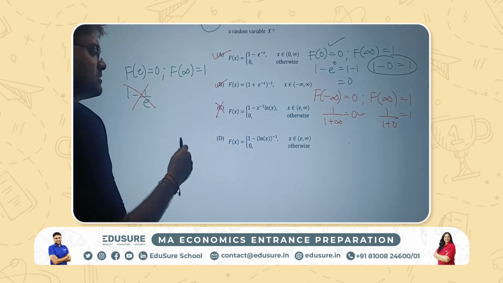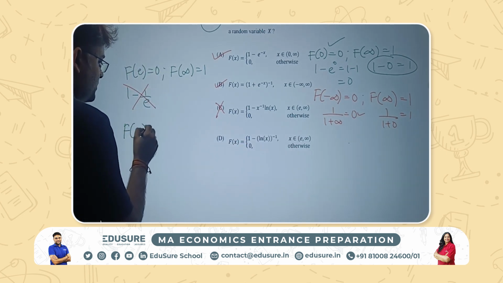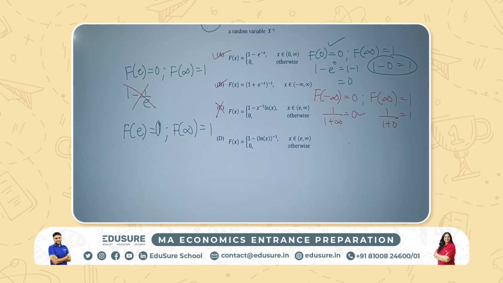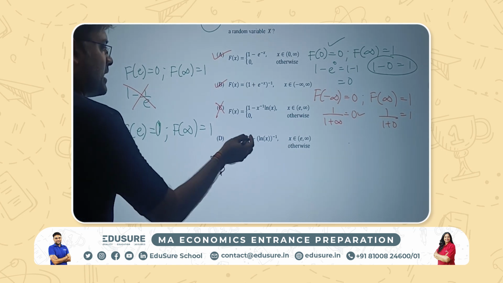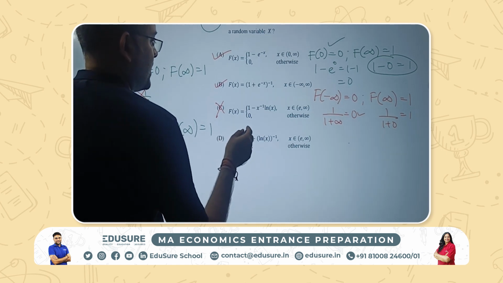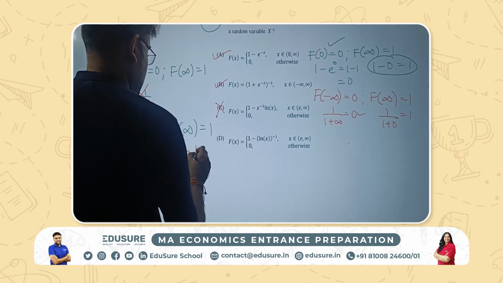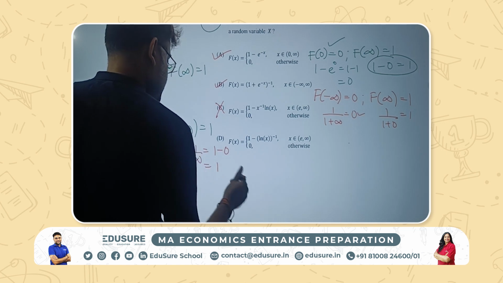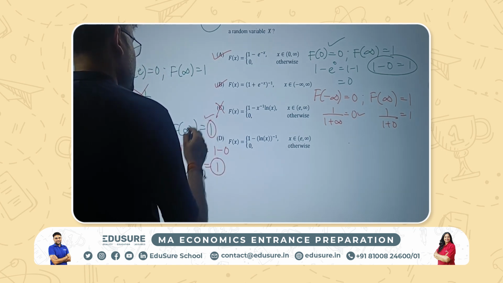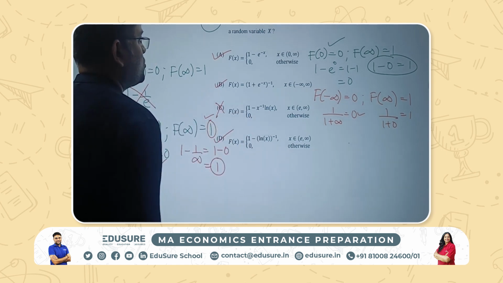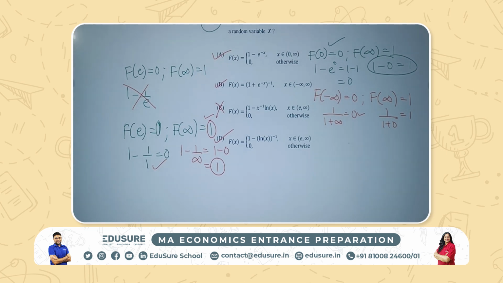What about F of x, which is D? Again, I should have F of e should be equal to 0 and F of infinity should be equal to 1. So F of e. So 1 minus ln e is 1. Yes, this is equal to 0. So this is holding. F of infinity, ln infinity is infinity. So 1 minus 1 by infinity, which is equal to 1 minus 0. So this is 1, holding. Correct. So again F of e is equal to 0 and F of infinity is equal to 1. So this is again a valid CDF. So A, B and D are valid CDF, whereas C is not a valid CDF. Answer is A, B and D. You have to mark all three.